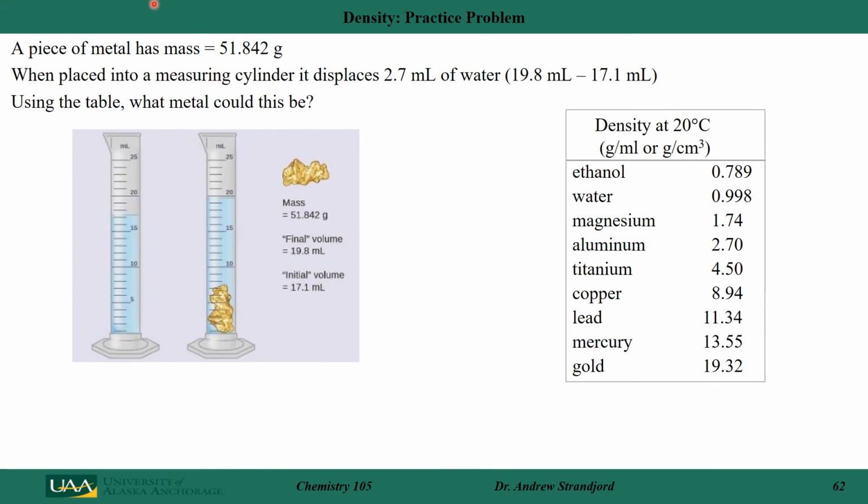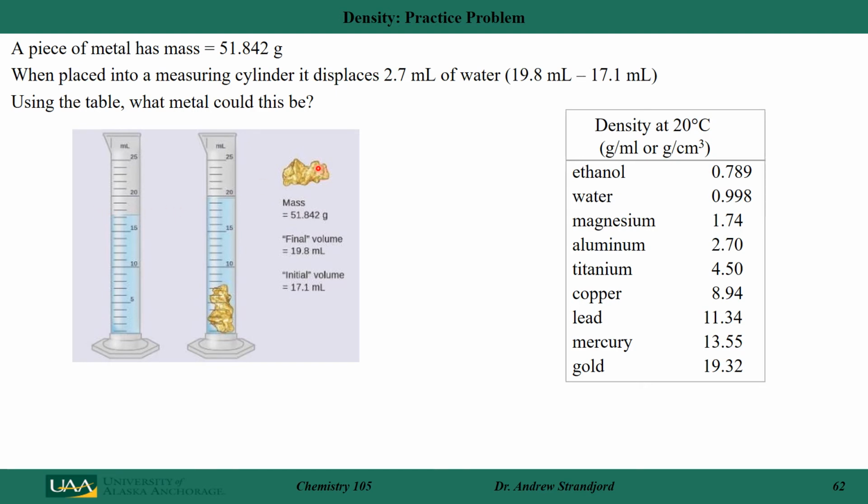Let's do another example where I want to measure the density of a piece of metal. I take this metal and I put it on a balance, and I see it has a mass of 51.842 grams. I take a graduated cylinder and I put some water into it, and I measure it. It's at 17.1 milliliters of water.